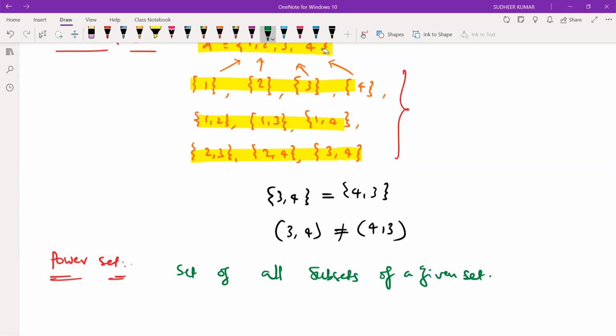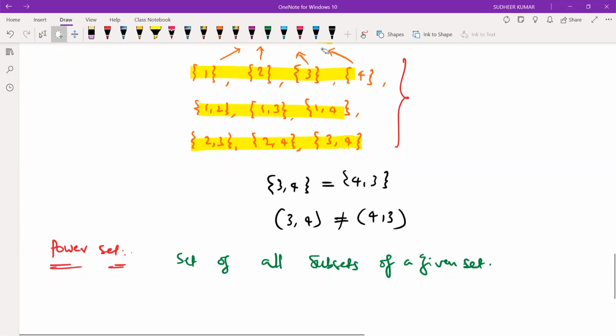That is called power set. Let us write this power set. Before writing it, we should note the first point: phi, the empty set, is a subset of every set.